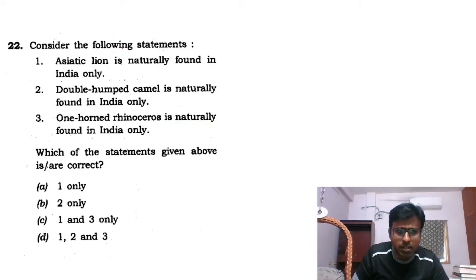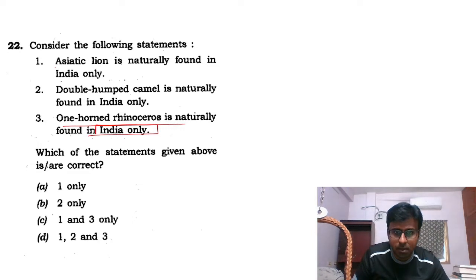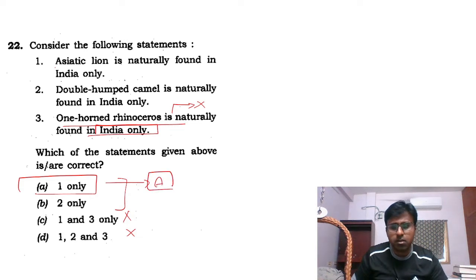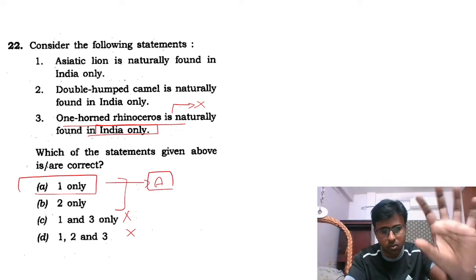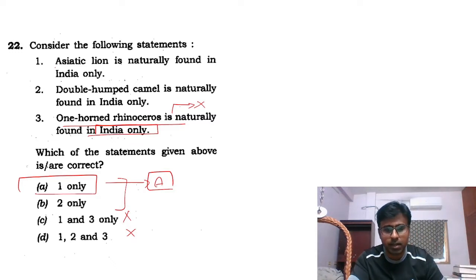Okay. This question was actually tough for me because I did not know whether the one-horned rhinoceros lived naturally only in India. I could not make it out on that day. But this is wrong, this is wrong, and hence this is wrong. The answer is between these two, actually Asiatic lions. Asiatic lions are naturally found only in India, in the Gir forest. It's a very important question which you have to see in environment.